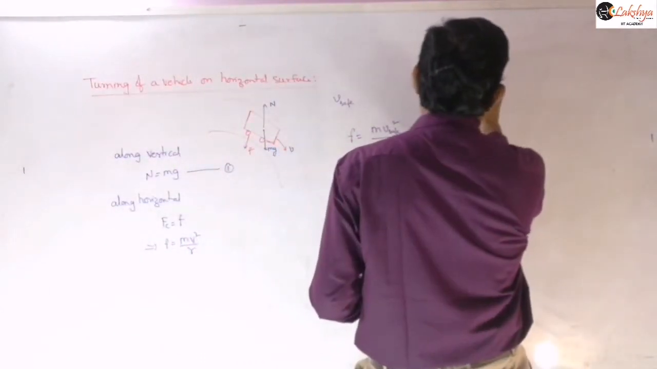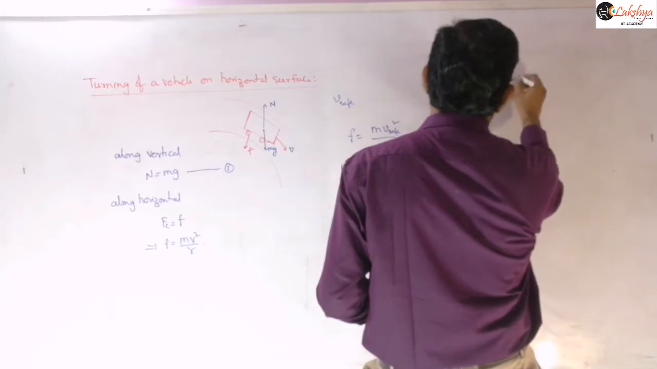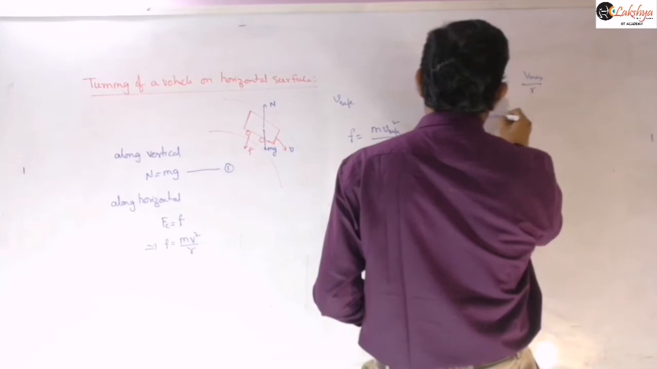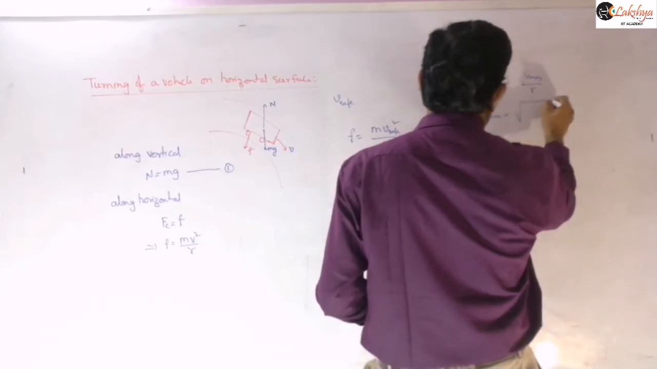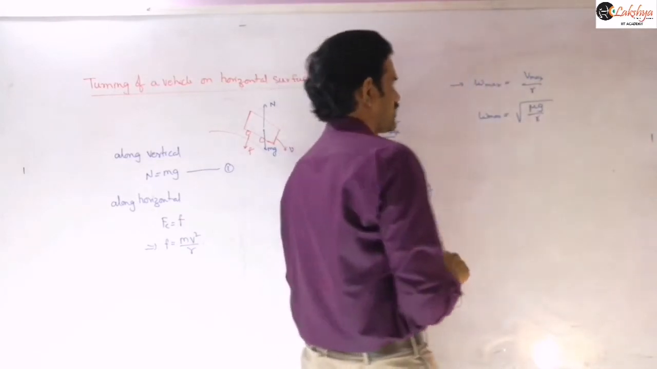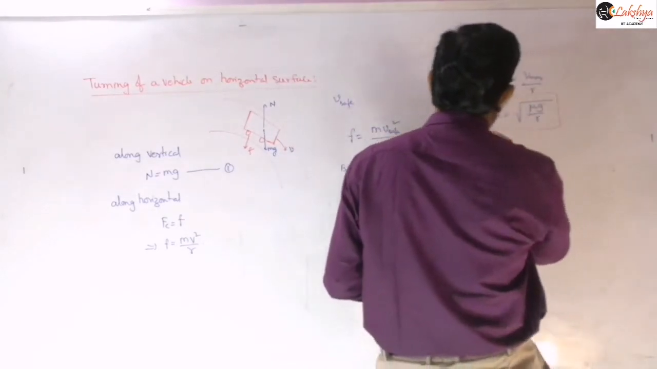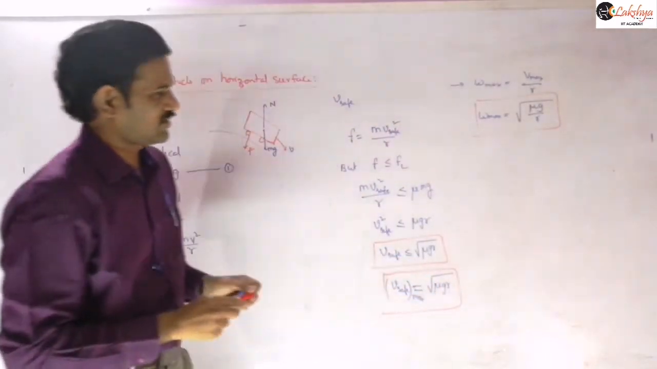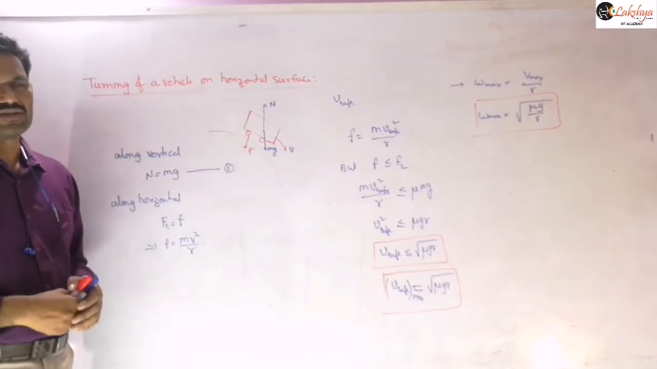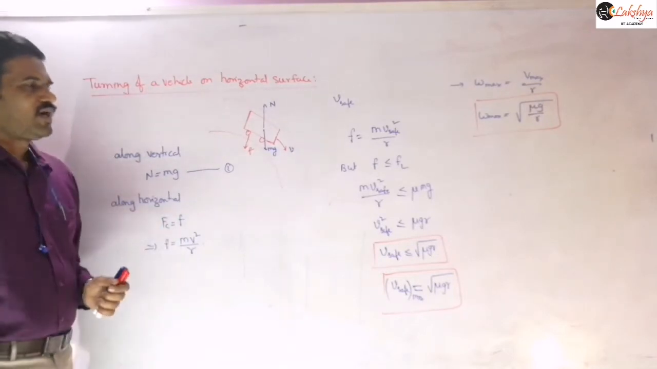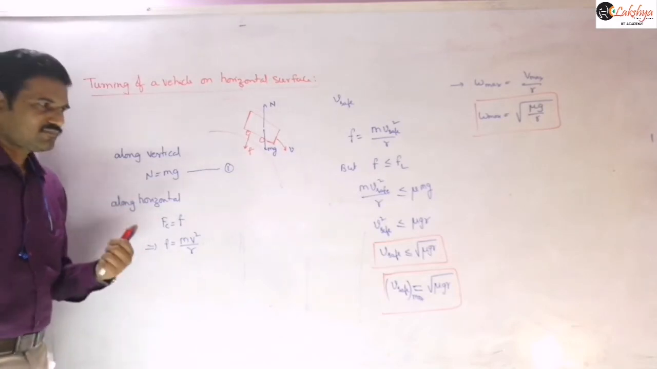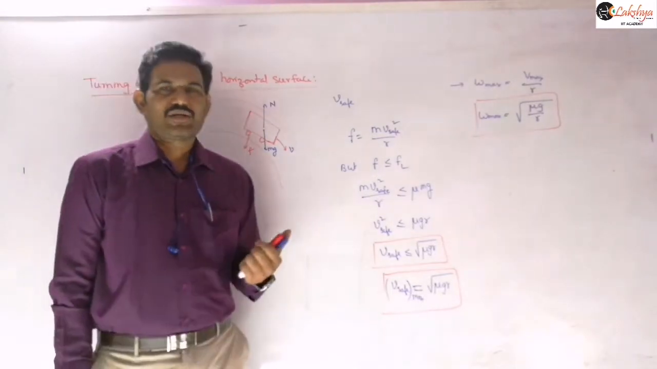For example, if they ask for the omega maximum value, you can simply write it as V maximum by R. So that omega max value you can write as under root of mu g by r. That will be the maximum angular velocity required for safe turning here. So if they ask for angular velocity, you can write like this. Is it clear? So that is the maximum velocity with which the vehicle can safely take a turn on the horizontal surface.